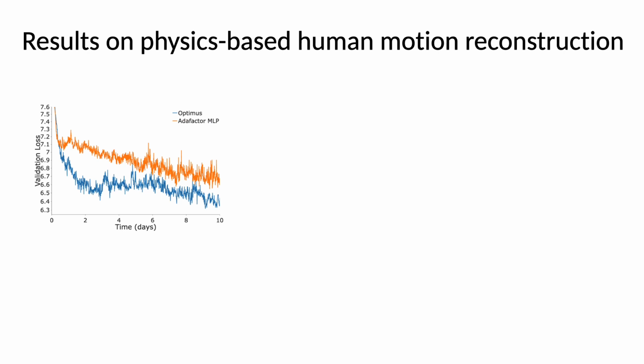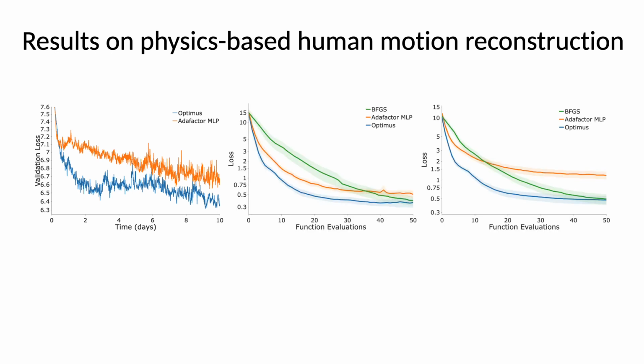Our first observation is that our approach trains considerably faster compared to our other factor MLP baseline. You can see in the plot on the left that Optimus is able to reach a similar training loss about 5 times faster compared to other factor MLP. We first evaluate the trained model on physics-based reconstruction using motion capture data as input. We separately evaluate on the subset of motions used in training, middle plot, and in a more diverse set of motions not seen during training, right plot.